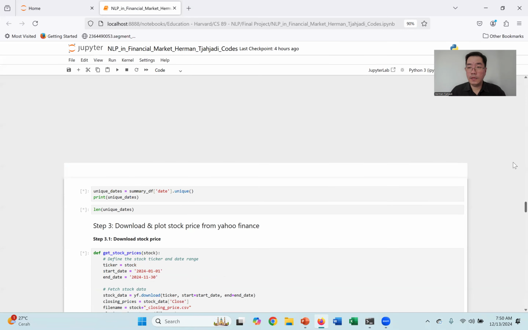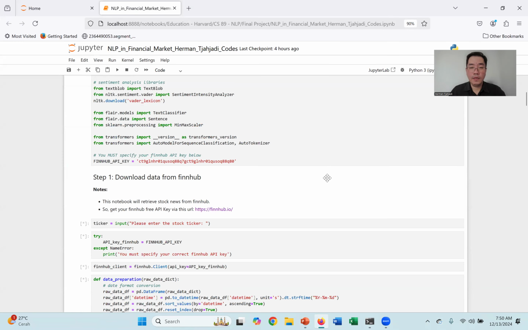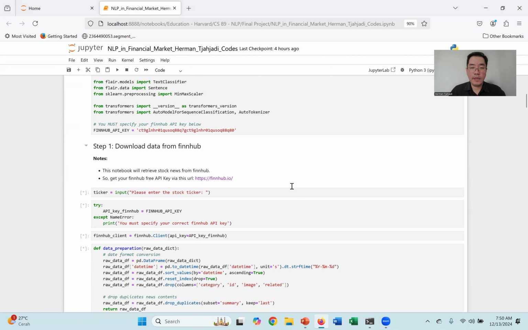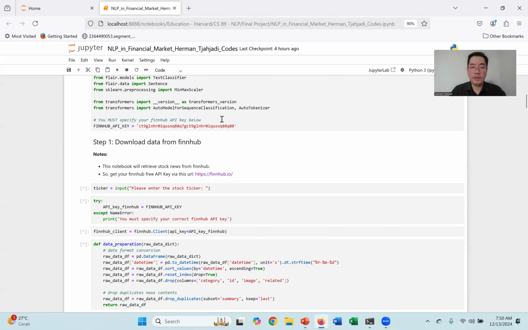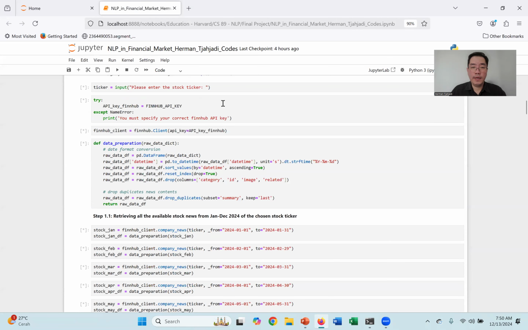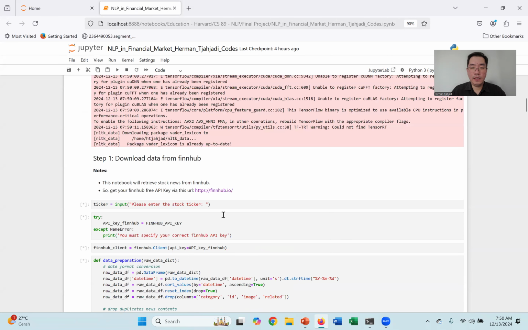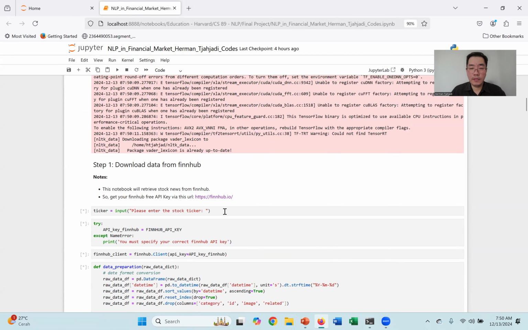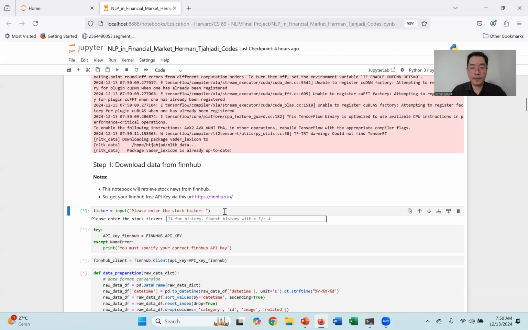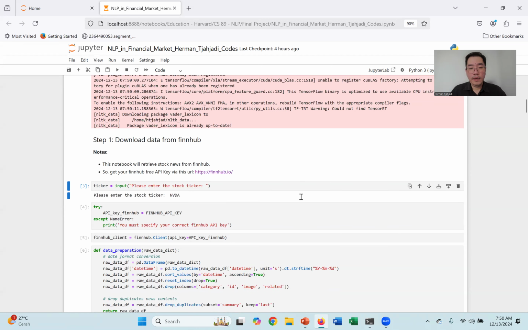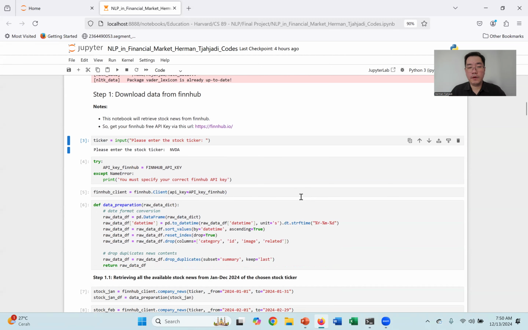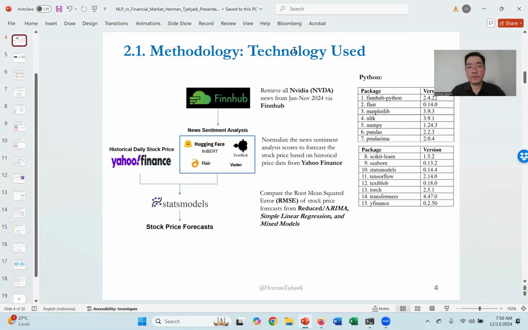Okay, and I'll go to the top. It's still initializing the imports. This is the place where I would enter the stock ticker. In this case, I'll enter NVDA, and it will process for a few more minutes. So in the meantime, let's go back to the presentation.